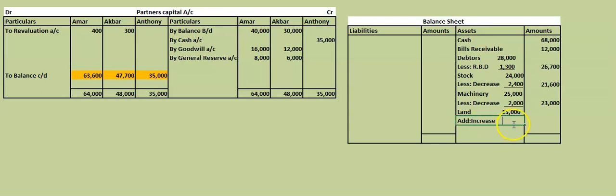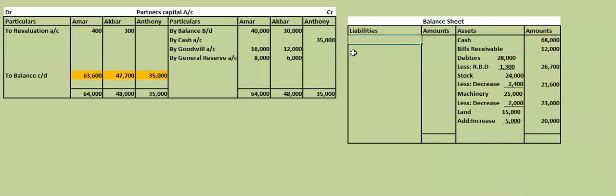Increase of how much? 5,000. So 5,000 should be added to the value of the land. If you add 15,000 plus 5,000, how much will you get? It is 20,000. This is the asset side. All the values with the changes we have taken.